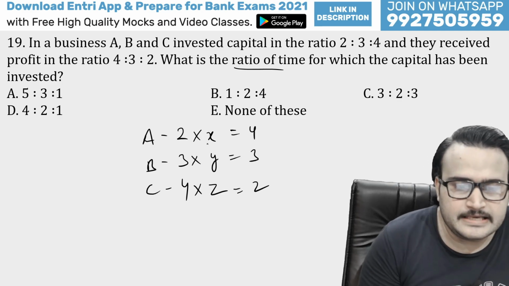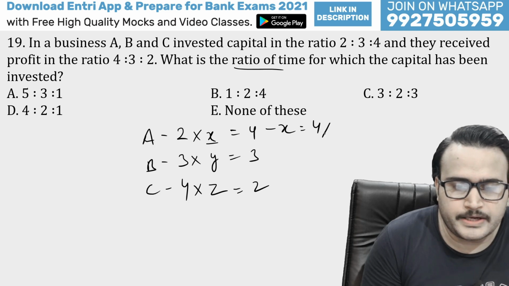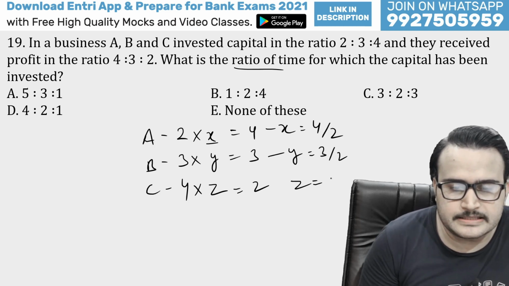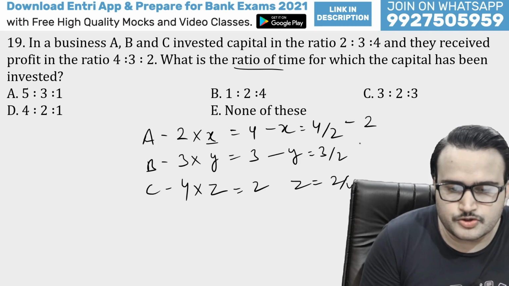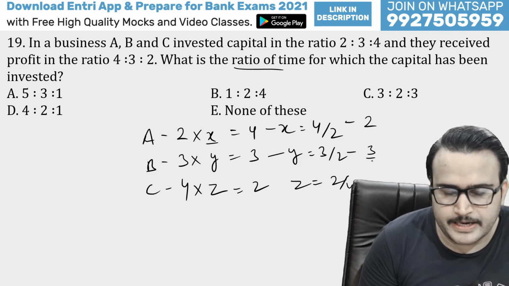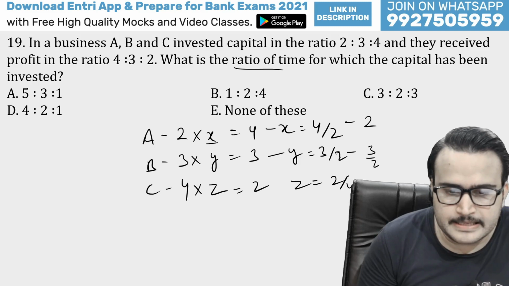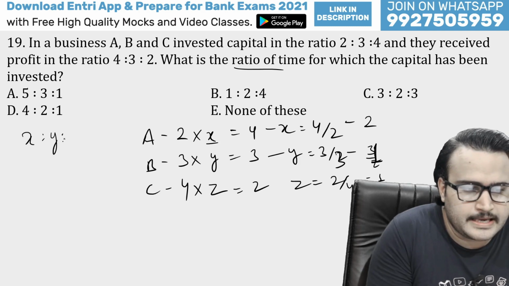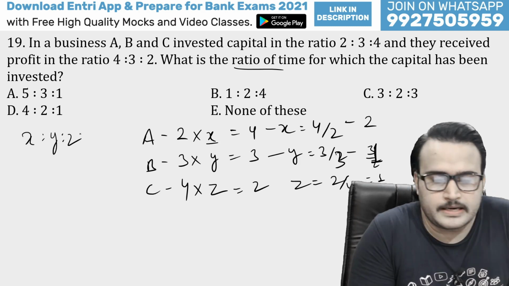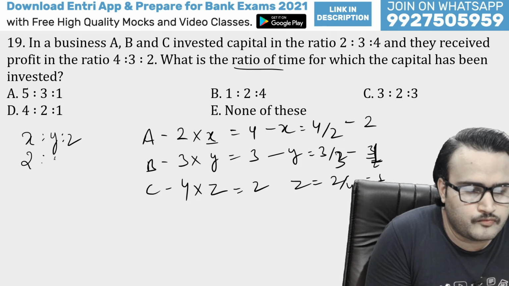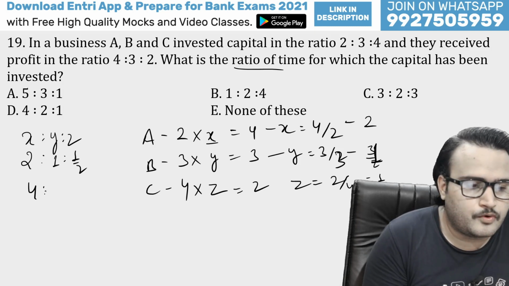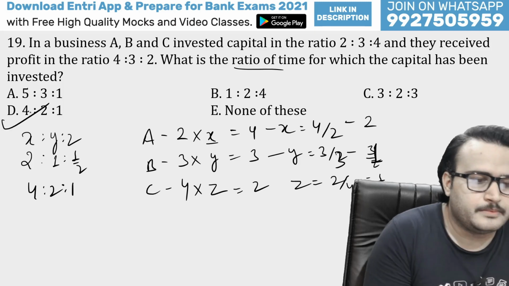Okay. So guys, here X will be 4/2. Y will be 3/3. And Z will be 2/4. So this is 2, this is 3/3, so here it will be 1, guys. And this is 1/2. So guys, ratio of X, Y and Z will be 2, 1 and 1/2. So let's multiply this by 2 only. So 4, 2 and 1 will be the answer. D will be the right answer.